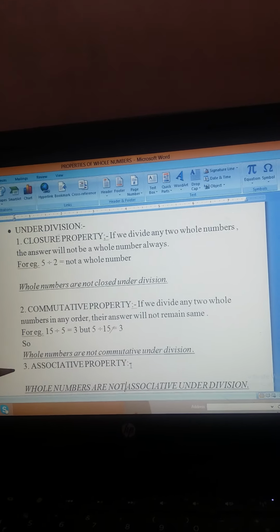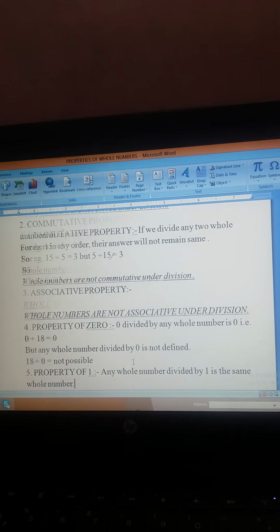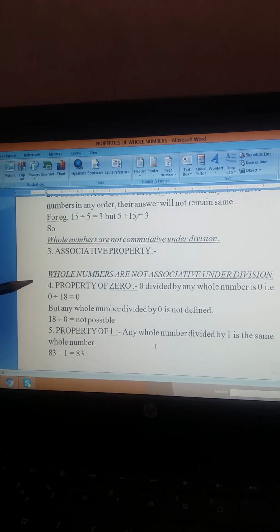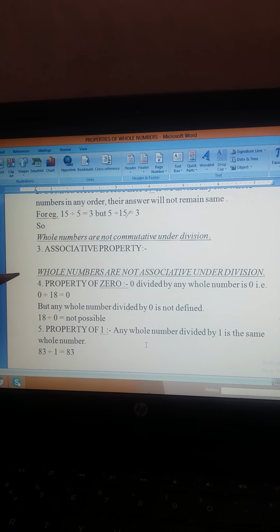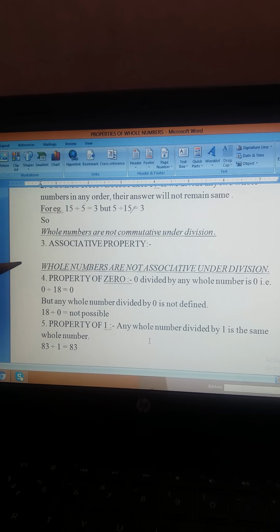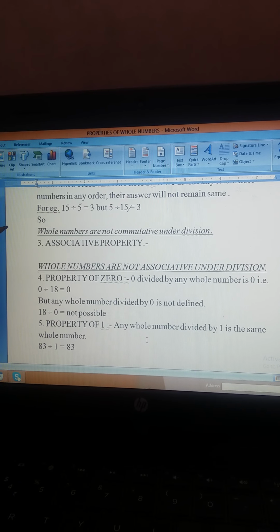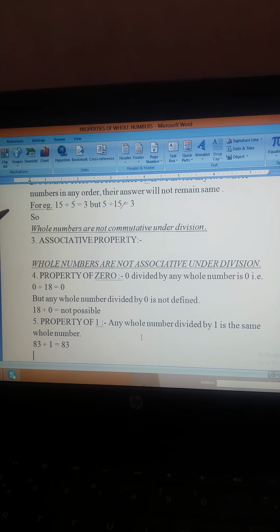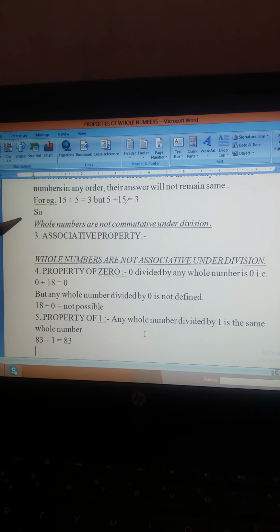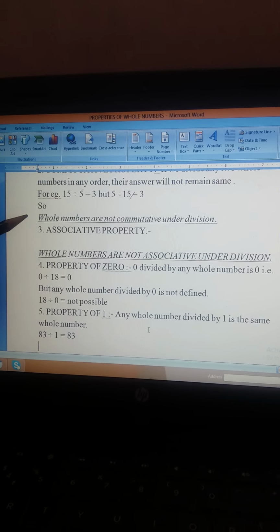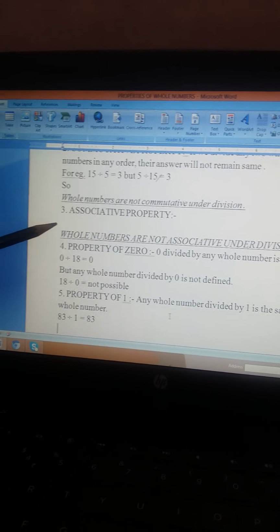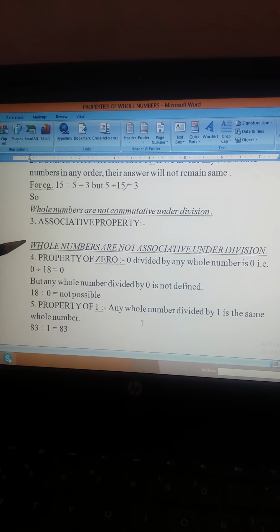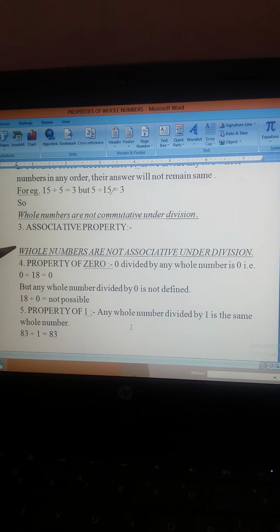The third property is the associative property. Whole numbers are not associative under division. What does it mean? Obviously, when whole numbers are not commutative under division, it is not suitable for two numbers to be divided in any order and get the same answer. Then how could it be possible for three numbers under division? So obviously whole numbers are not associative under division.